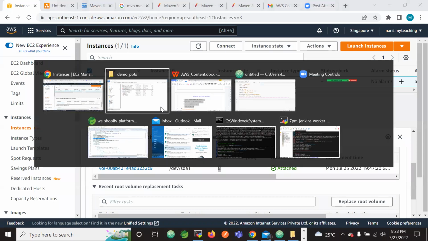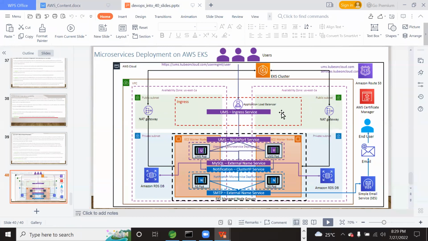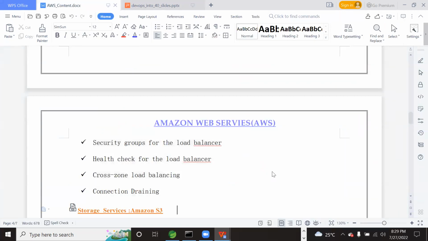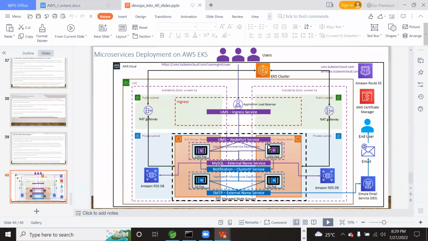In this diagram, you can see this is the production architecture with Kubernetes. However, we will set up the load balancer here. Once the load balancer is done, let us use S3 storage. Why are we using this Amazon S3 bucket? To store objects inside it. What is the use case? Our application, whatever we are going to deploy in real production, has one use case of uploading an image.